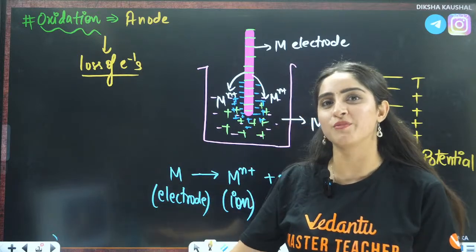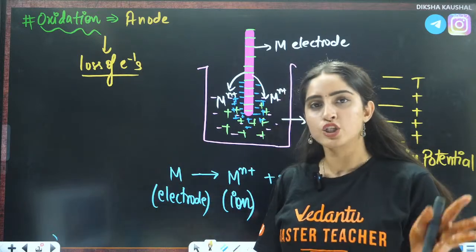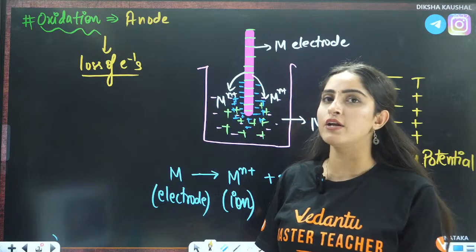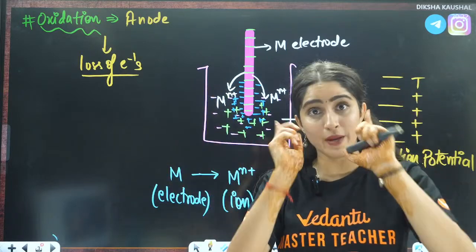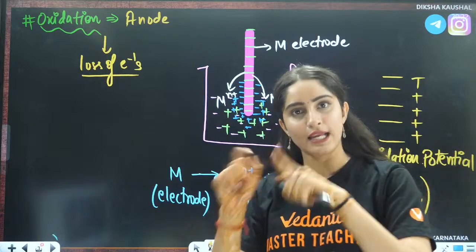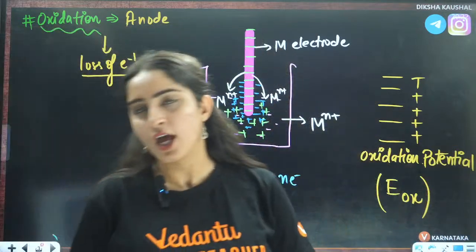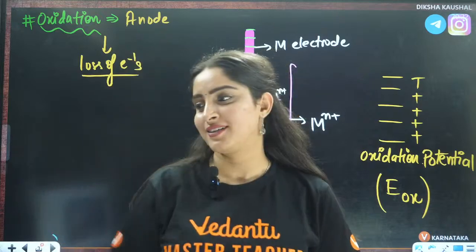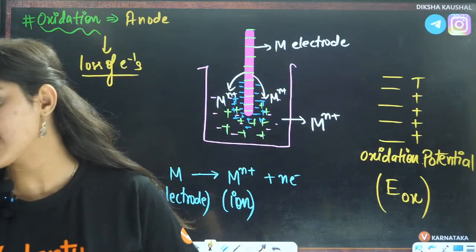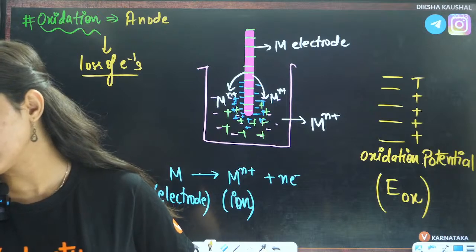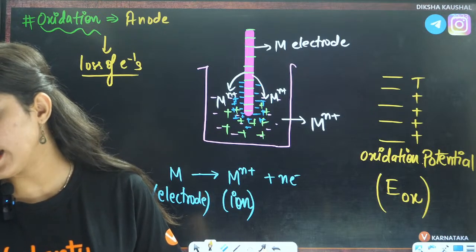After that you are doing numericals of chemical kinetics. So better to complete this, and then I will do the numericals of chemical kinetics and electrochemistry both. Right, students? Okay, Zainab? Yes, your suggestion is accepted. Okay.